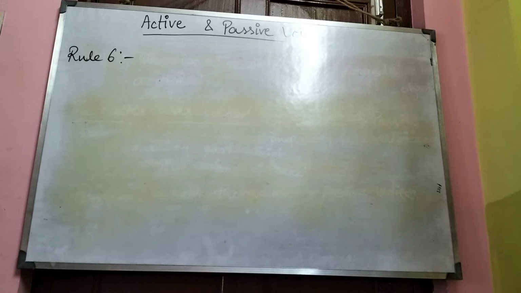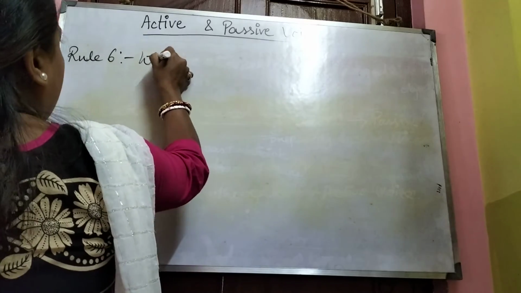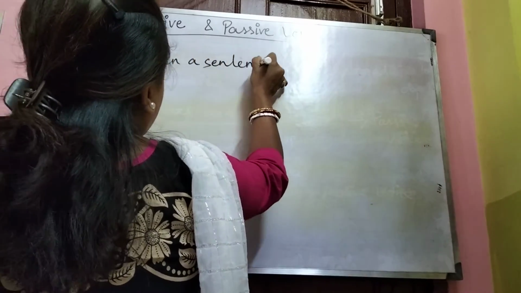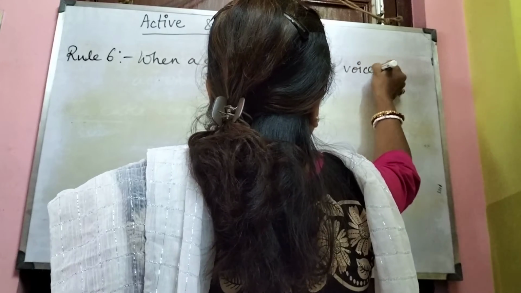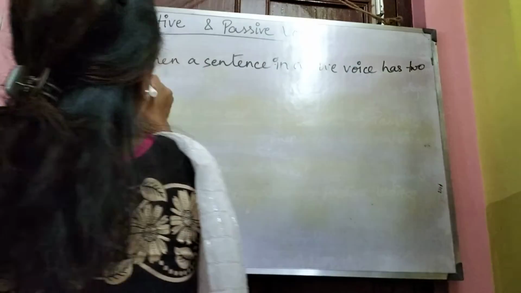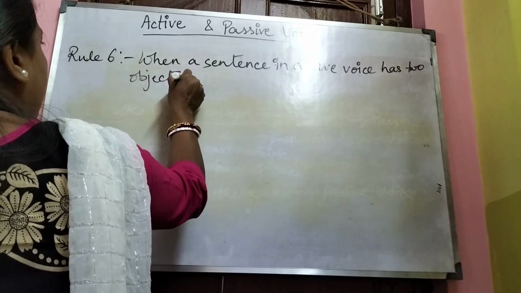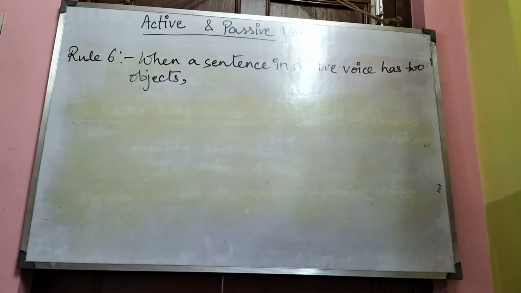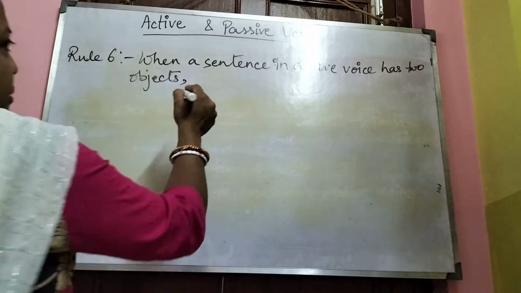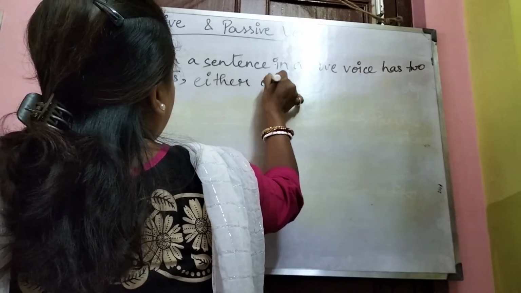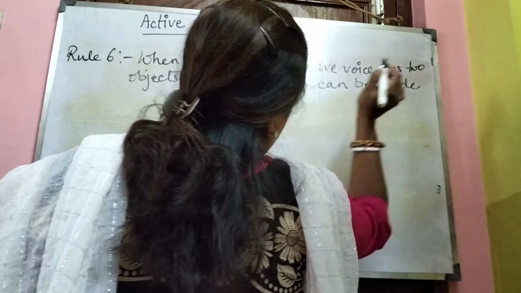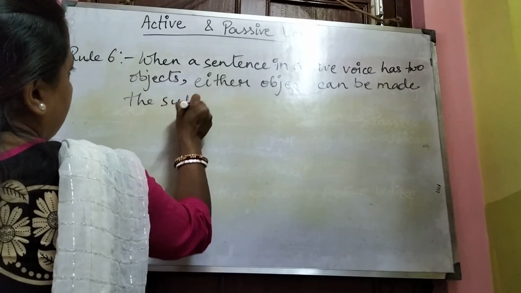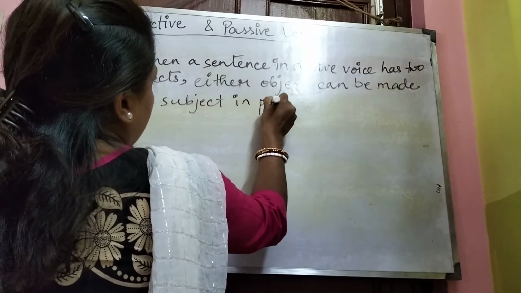Now, rule 6 is, when a sentence in active voice has two objects, either object can be made the subject in passive voice.